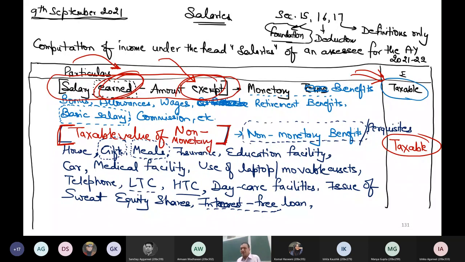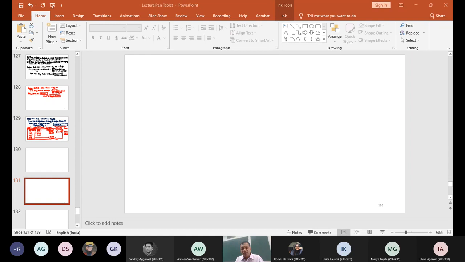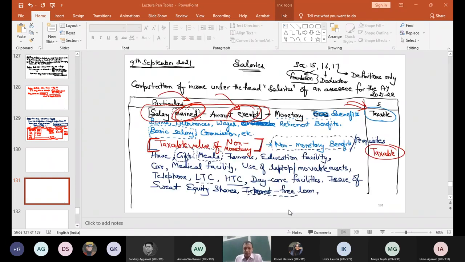In case of non-monetary benefits, I will not write non-monetary benefit earned minus amount exempt, because I don't know how much is earned. I simply got some benefit. What is the value in monetary terms that I have to compute? So why not directly compute the taxable value of non-monetary things? Please raise your hand if you have understood this point. In monetary, I use the words earned minus exempt, but in non-monetary, I will not say earned minus exempt. Directly, I will compute taxable value. Please raise your hand if this point is understood.